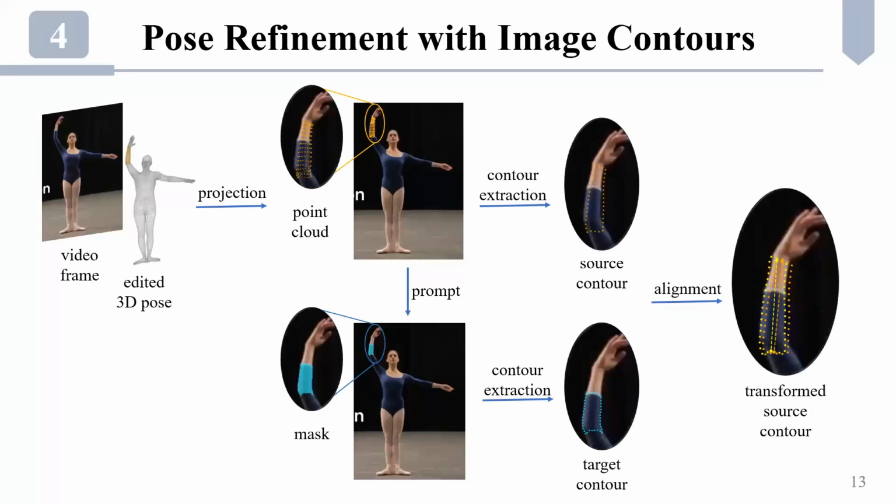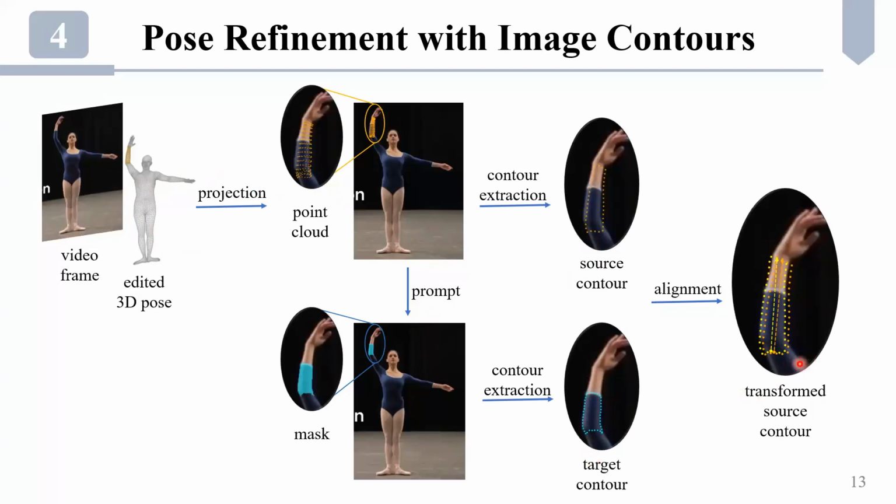This pipeline illustrates an example of pose refinement with image controls. After a user edits a body part, say this right arm, it is projected onto the video frame as a point cloud. The 2D point cloud is then used as a prompt to retrieve a segmentation mask from the video frame. Then both the 2D point cloud and the segmentation mask are converted into resampled controls.